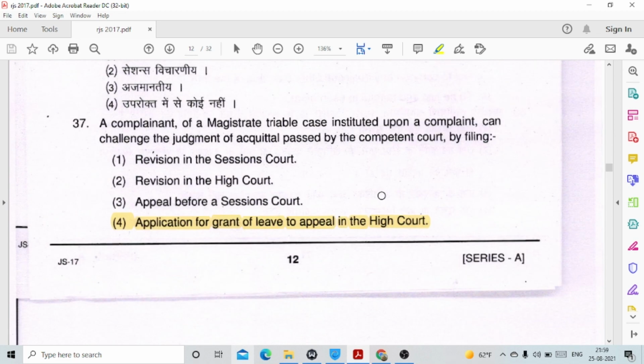Question number 37. A complainant of a magistrate trial case instituted upon a complaint can challenge the judgment of acquittal passed by the competent court by filing option number 4, application for grant of leave to appeal in the High Court. This is given under section 378, which deals with appeal against acquittal. It has been given under CrPC.